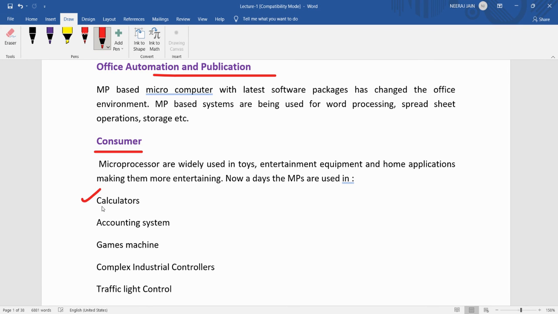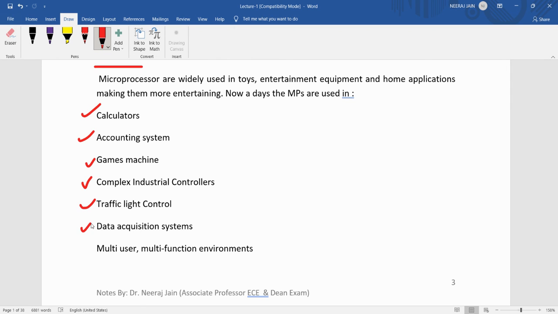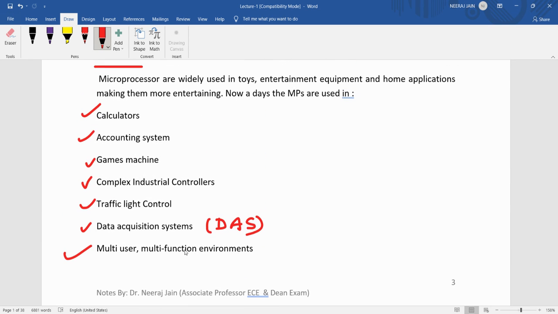Consumer appliances like calculators, accounting systems, games and machines, complex industrial controllers, traffic light control systems, data acquisition systems, also called DAS, and multi-user, multi-function environments, military appliances and weapons designing and controlling, and communication systems.